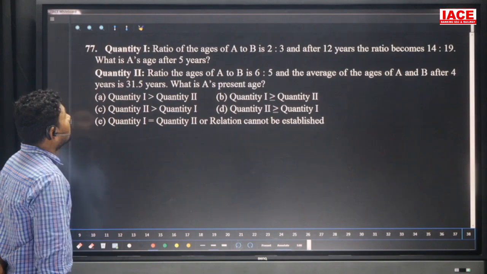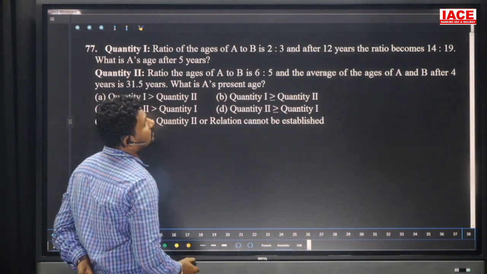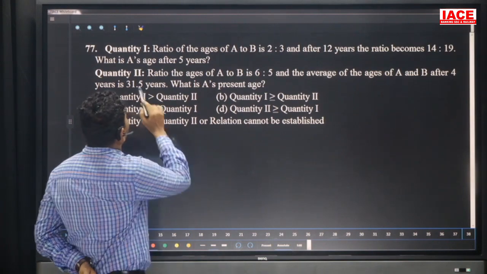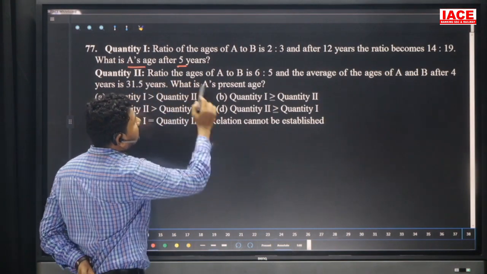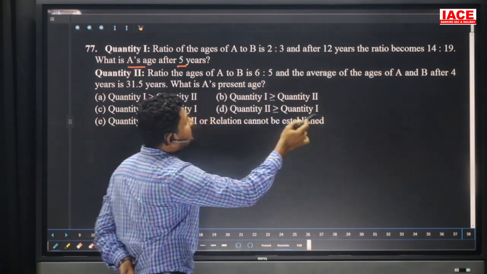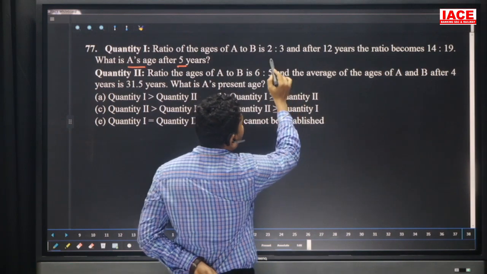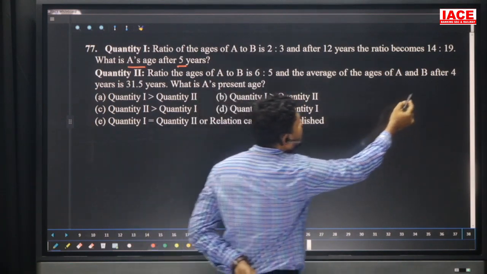Here, the ratio of the ages of A to B is 2 is to 3. After 12 years, the ratio is 14 is to 19. The age after how many years, 5 years, is required. Look at 2 is to 3 and 14 is to 19. From 2 to 14 is a 12 parts gap, and from 3 to 19 is a 16 parts gap. The parts-wise gap is not equal. That's why, whatever the gap is, 14 is to 19 is there.